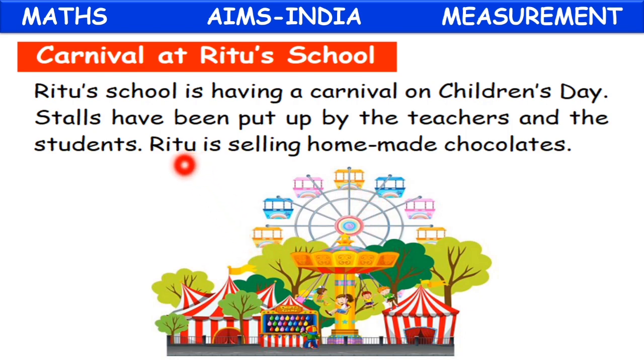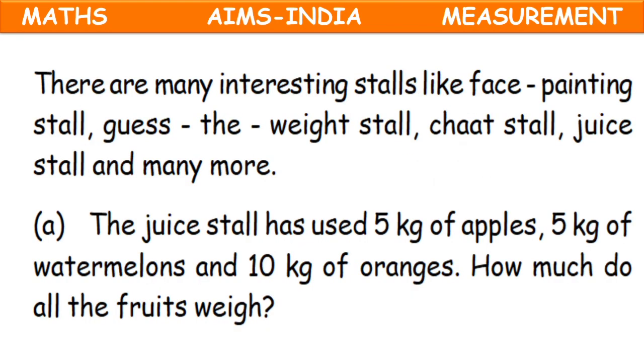And what is our Ritu doing? Ritu is selling some homemade chocolate. That means she has made some chocolates at home and she is selling them at the carnival. There are many interesting stalls. A stall is nothing but a shop, children, a small counter where we can buy things. There are many interesting stalls like face painting stall, guess the weight stall, chart stall, juice stall and many more.